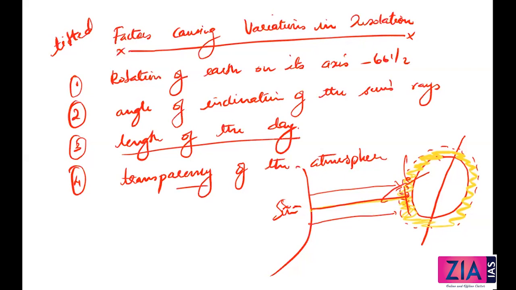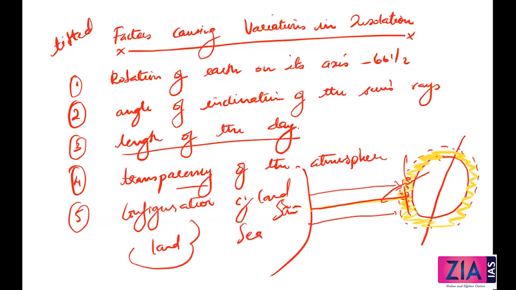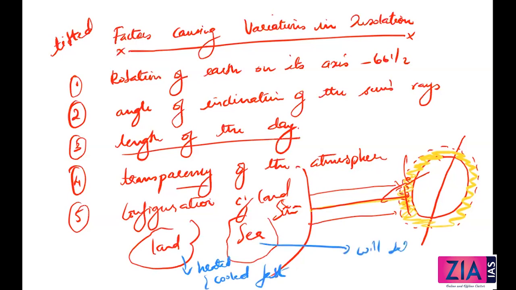Next factor is configuration of land in terms of its aspect. Configuration of land. In configuration of land, I want to tell one thing abruptly: land and sea. Land gets heated and cooled fast. Sea will take time. This is the basic concept. You should be knowing this at any cost. From today onwards, you should be knowing this.